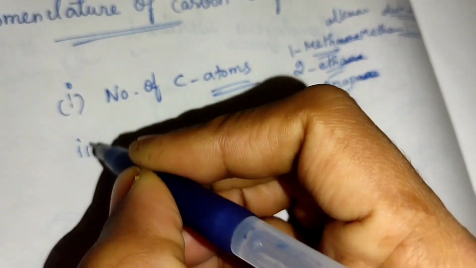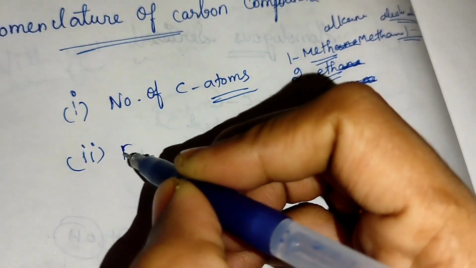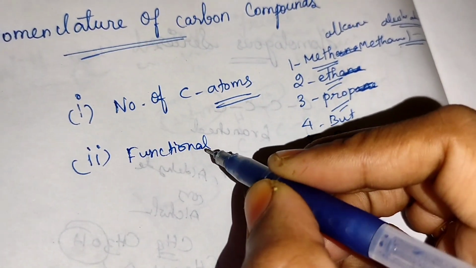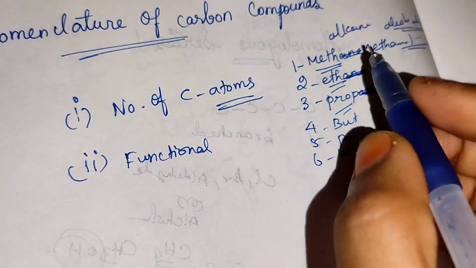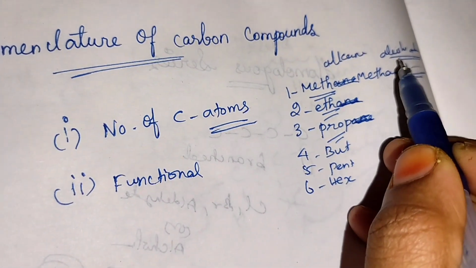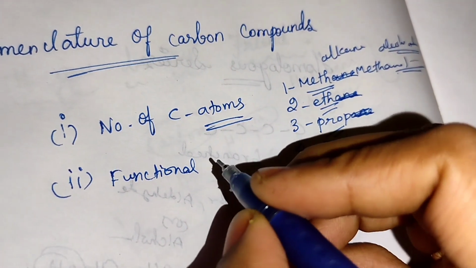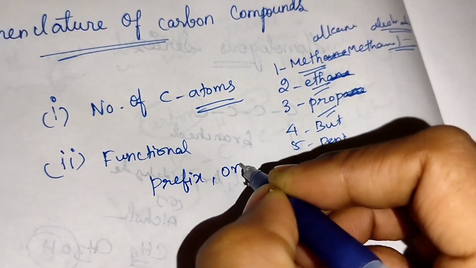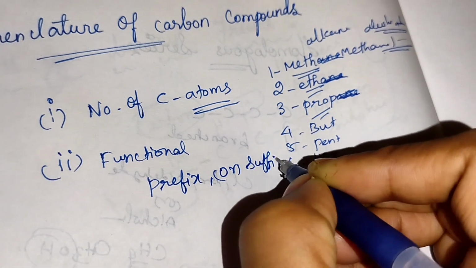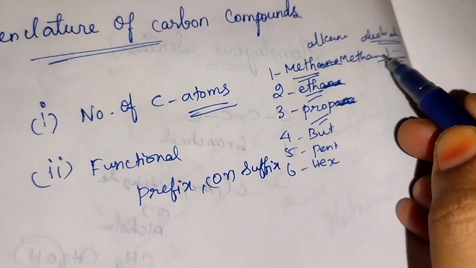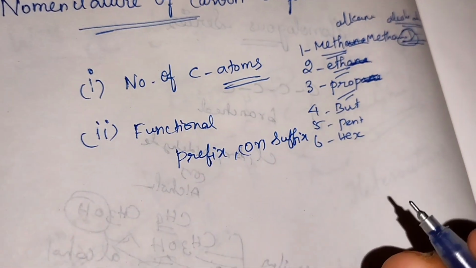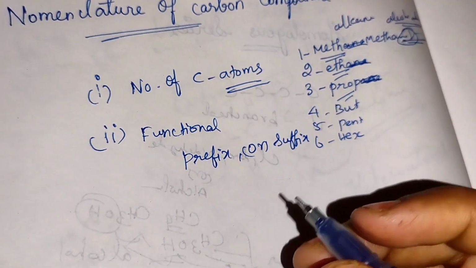And now the second point: the functional group name, for example alcohol or aldehyde or anything. Here I said alkane or alcohol means methanol. I said the functional group names will be present in the prefix or suffix, anything. In methanol, it comes at the suffix. So like that it will be in the prefix or in the suffix.